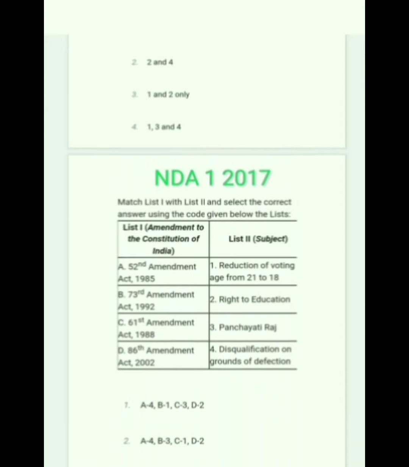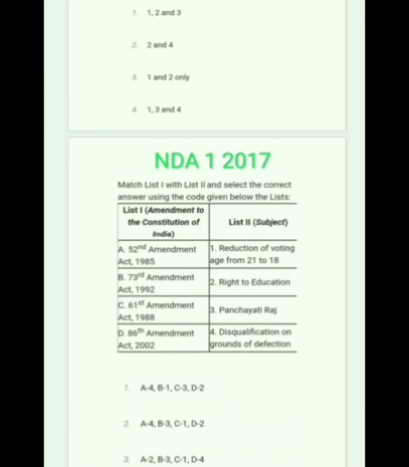Next question. Match the first list with the second and select the correct answer using the code given below the lists. 52nd Amendment Act 1985. It was on the disqualification on the ground of defection.